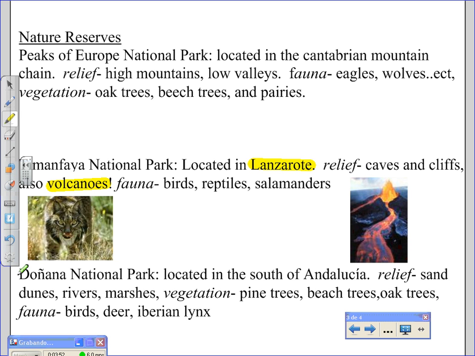Doñana National Park is located in the south of Andalusia. Their relief are sand dunes, rivers, or marshes. Their vegetation are pine trees, beech trees, oak trees, etc. Their fauna are all types of birds, they have deer, and they also have the Iberian lynx, which is in danger of extinction. So it is an endangered animal. Here you see the Iberian lynx, endangered animal.